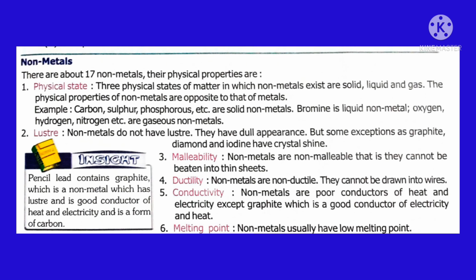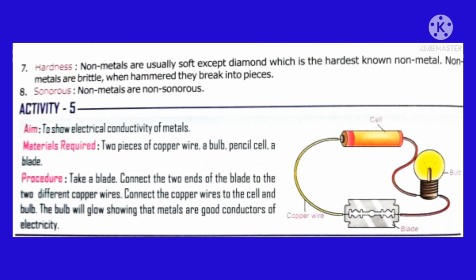Non-metals are non-malleable and non-ductile. Non-metals are poor conductors of heat and electricity except graphite. Graphite conducts heat and electricity. Non-metals have low melting and boiling points except diamond. Non-metals are soft except diamond.